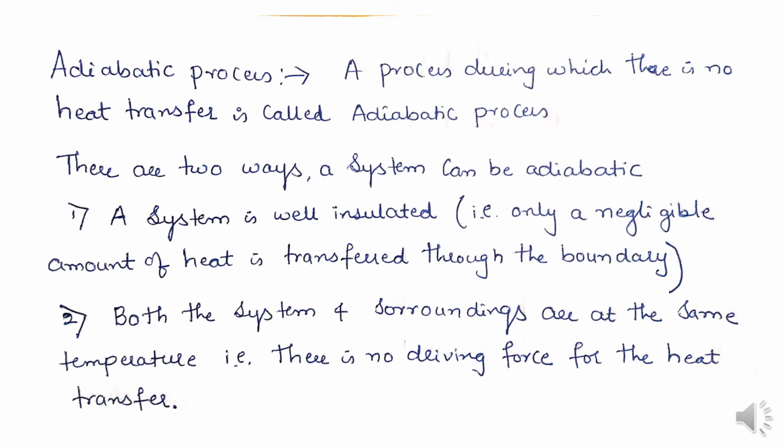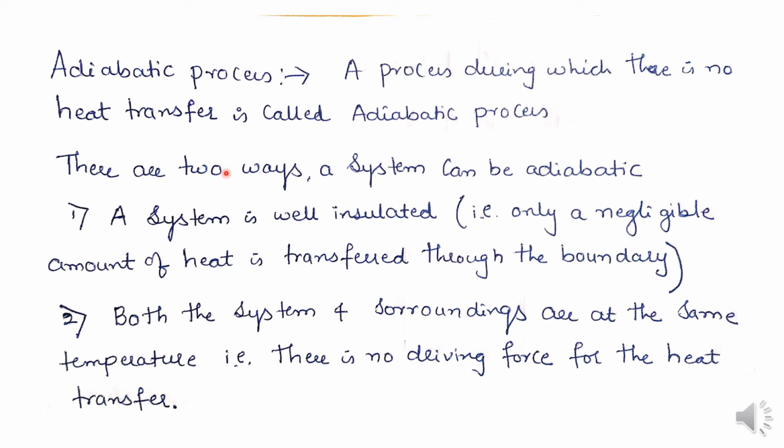Now the next point: what do we mean by an adiabatic process? A process during which there is no heat transfer is called an adiabatic process.